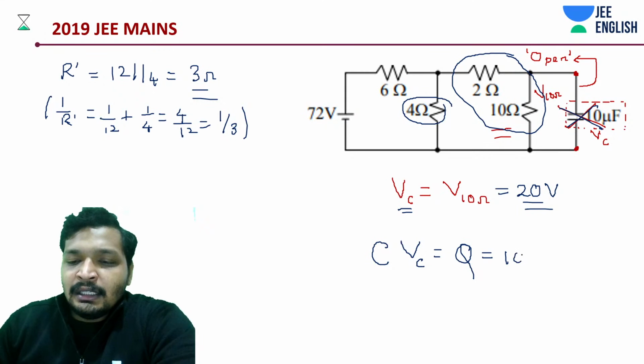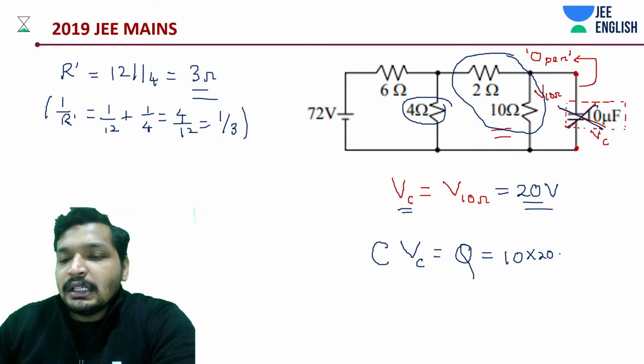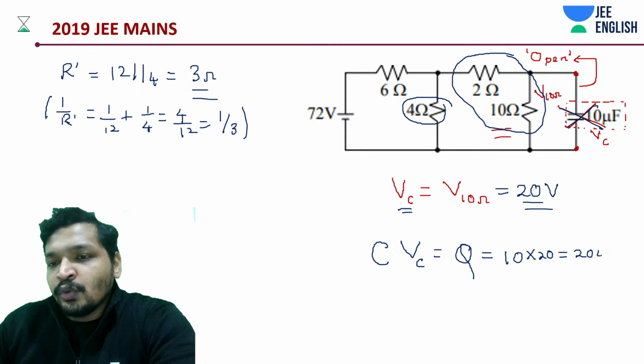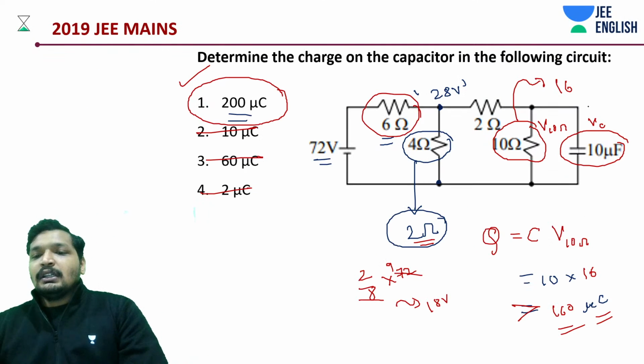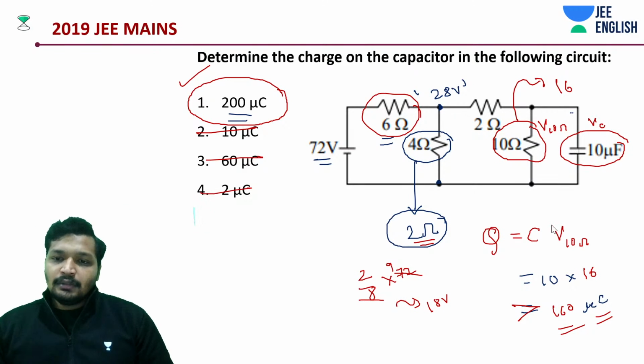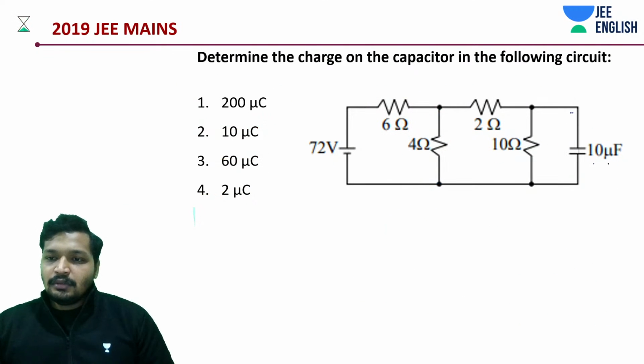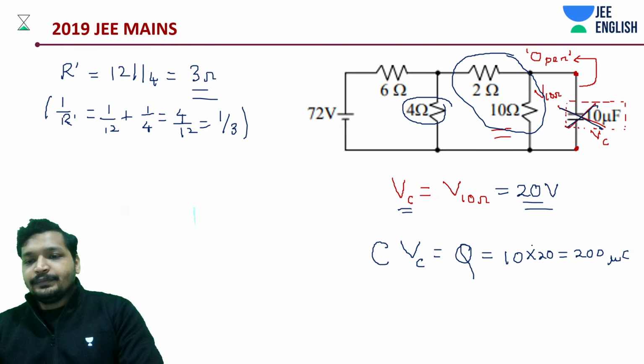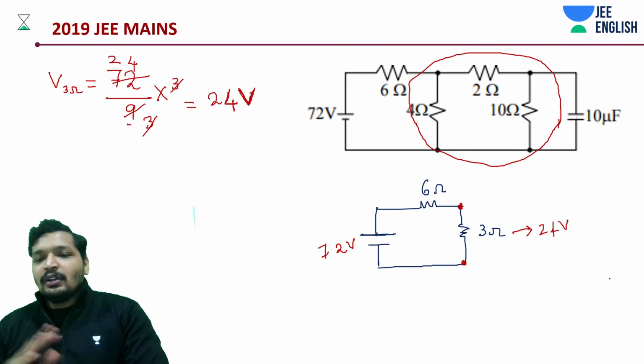Capacitance is 10, potential is 20, so 200, basically 200 microcoulomb, because your capacitance is 10 micro. Easy, simple question, students. That's it, not a big deal at all.